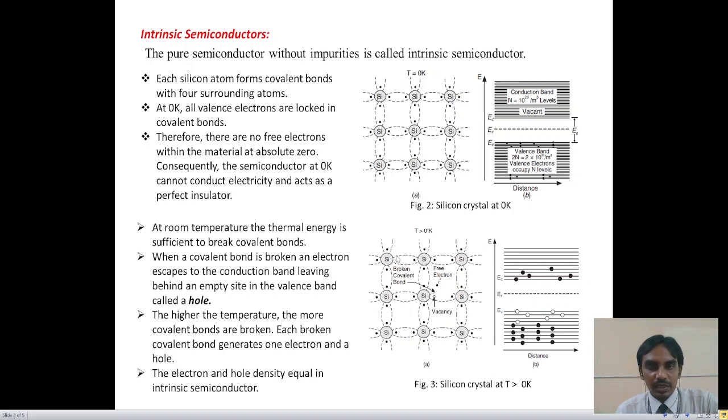The intrinsic semiconductors are not useful in device manufacture because of low conductivity, and the electrical conductivity mainly depends upon the temperature. If you increase the temperature, the electrical conductivity of the intrinsic semiconductor increases. That's why we go for extrinsic semiconductors to control the electrical conductivity of the material.